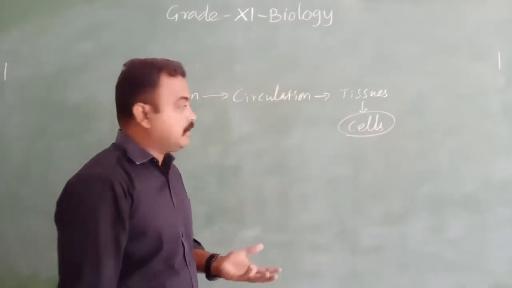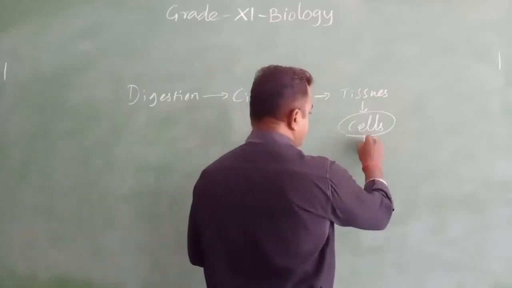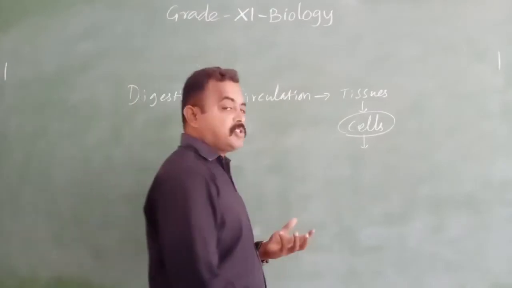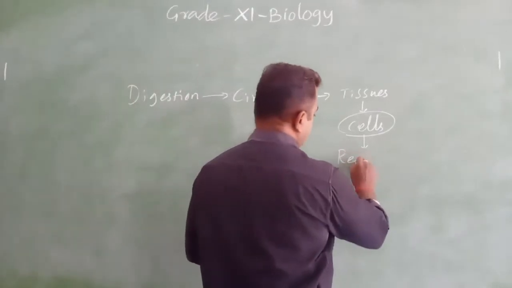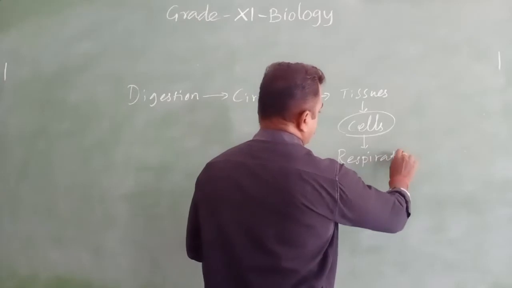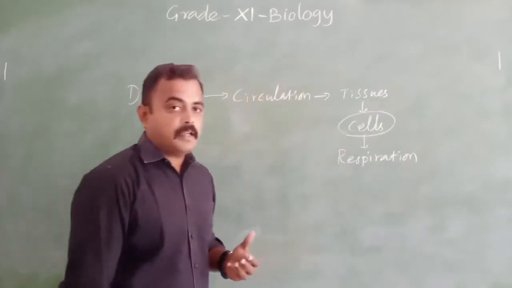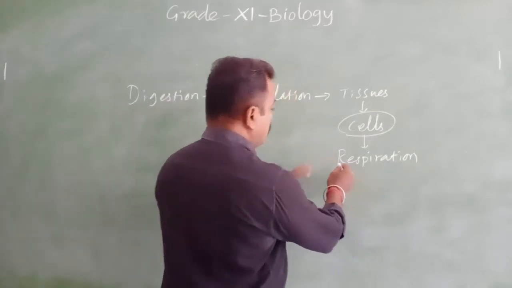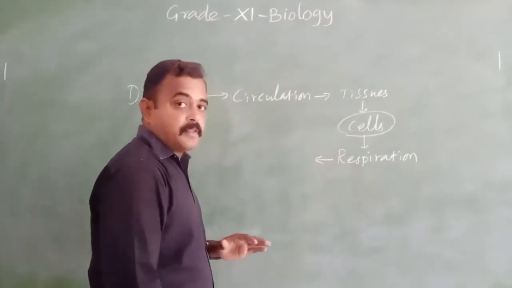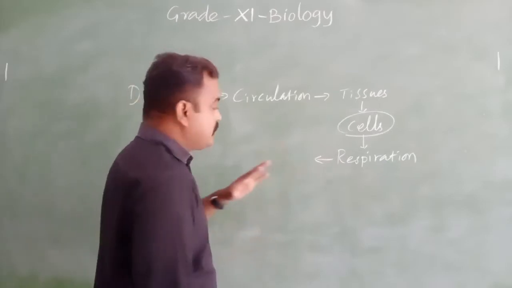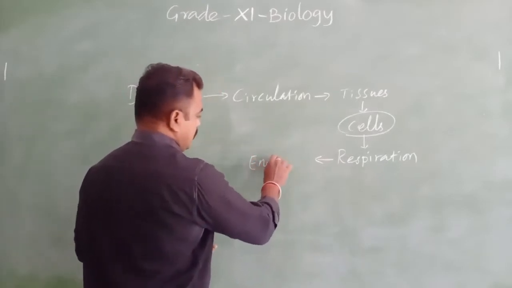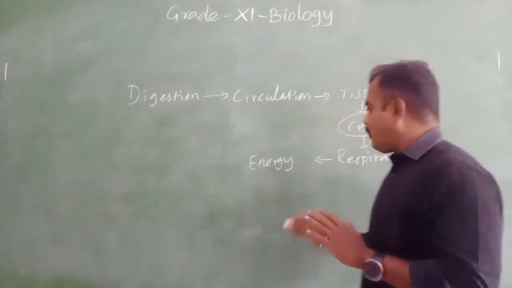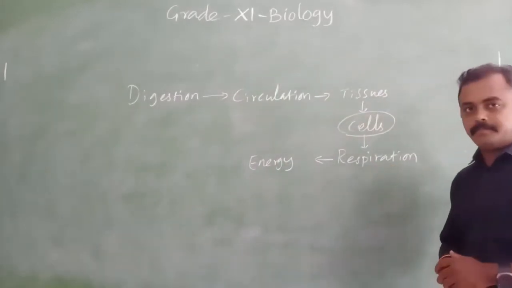Then inside the cell, one process happens. That is called respiration. In the process of respiration, the energy is released. So energy is released by the process of respiration.